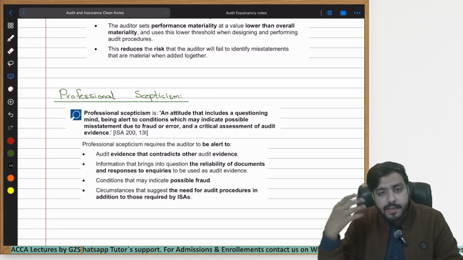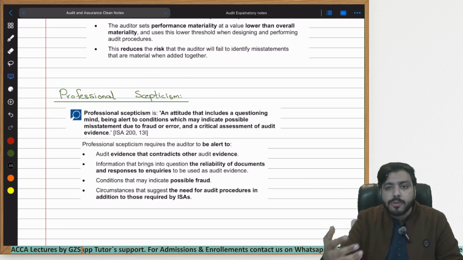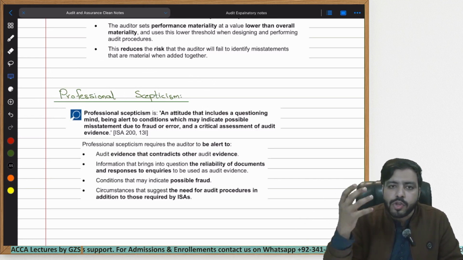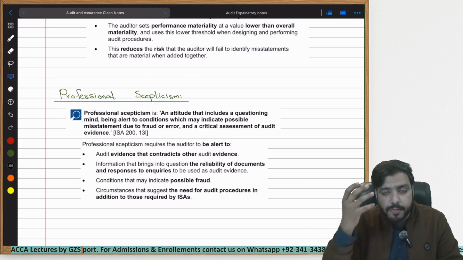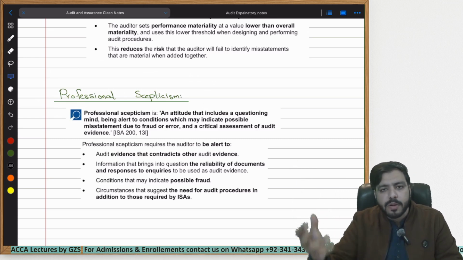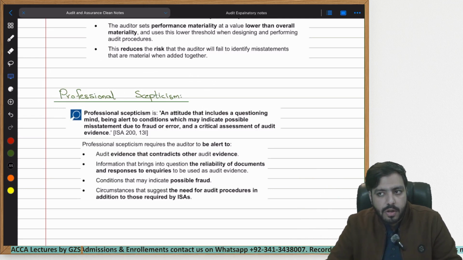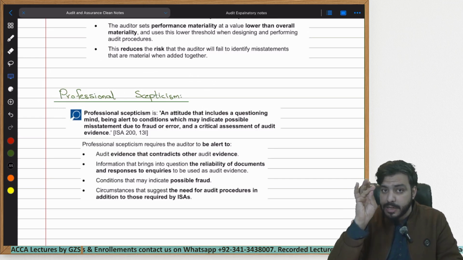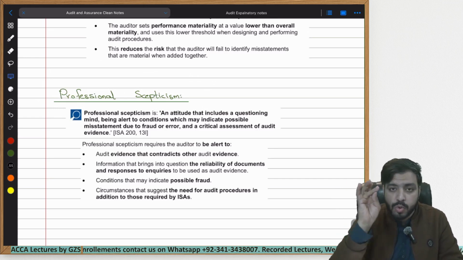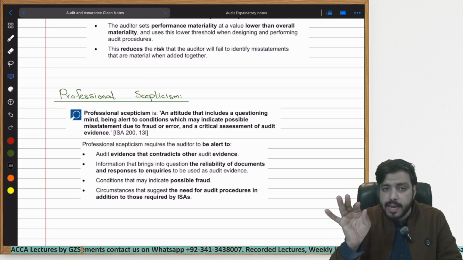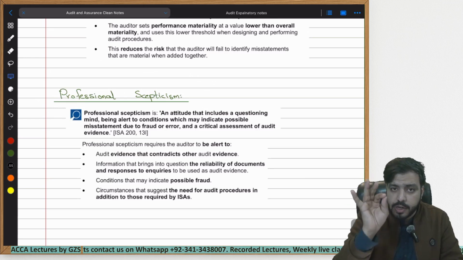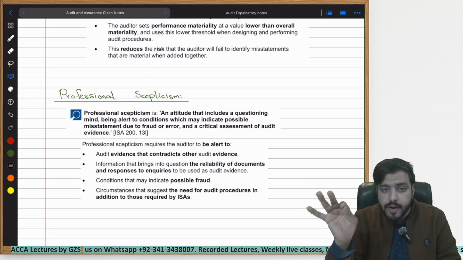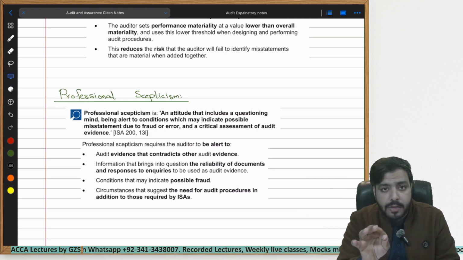The same is the case as an auditor. Whatever explanation management gives you, you have to check it first. This is known as professional skepticism. So how would you check the concept of revenue in this scenario? If management is saying we sell ties, then there must be invoices which mention that 100 ties were sold or 200 ties were sold. If the management is telling that we also sell pants or shirts, then there must be different invoices which state that 100 shirts were sold or 100 different pants were sold.